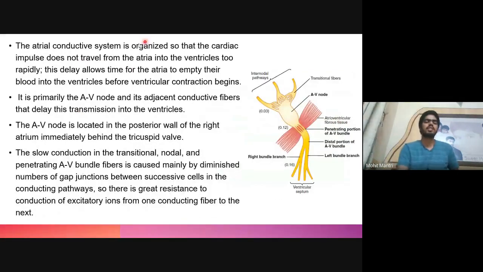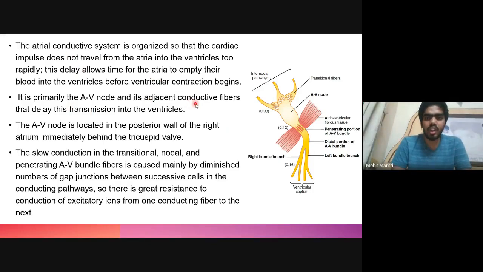Now, the atrial conduction system is organized such that the cardiac impulse from the atrium does not enter into the ventricle rapidly. When the atrial contraction is taking place, if the conduction is passed on from the AV node to the ventricle immediately, the atrium and ventricle will contract at the same time, which we do not want. We want the atrium to contract first and fill the ventricle, and after the atrial contraction, the ventricle should contract. So there should be some lag between the passing of the signal from atrium to ventricle. This is maintained by the AV node.